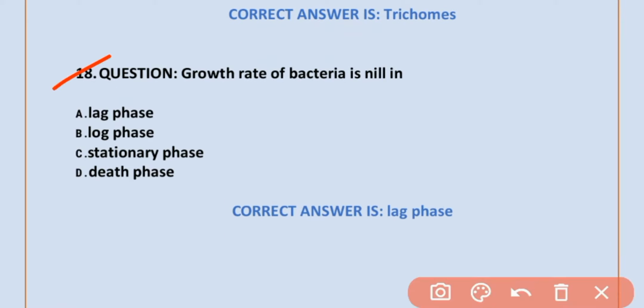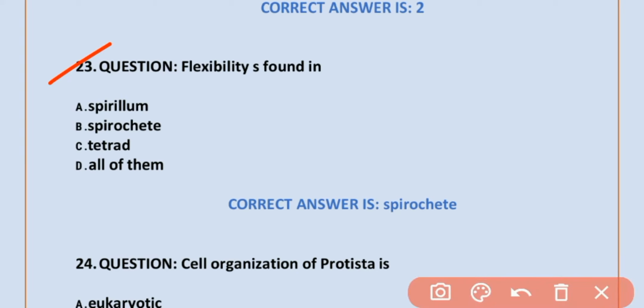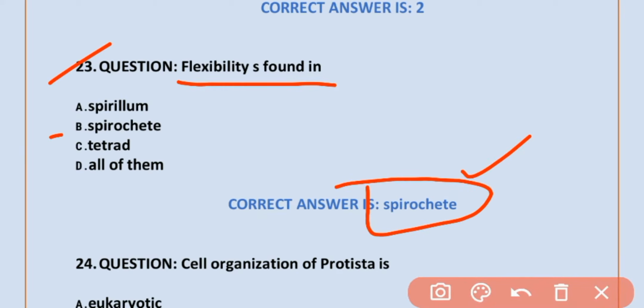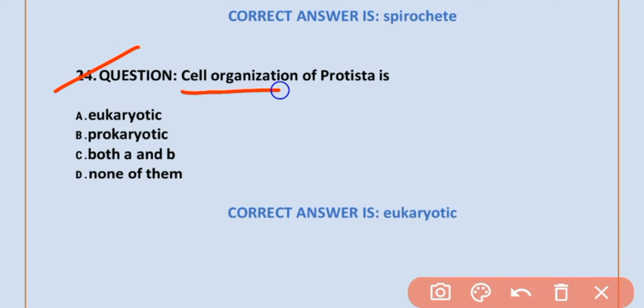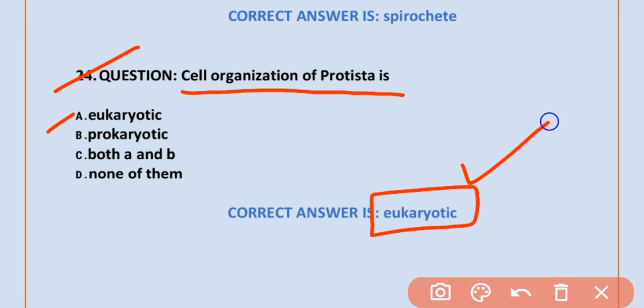MCQ number 22. Number of layers present in gram negative bacteria is 2. Option B is correct. 2. MCQ number 23. Flexibility is found in Spirochaeta. Option B is correct. Spirochaeta. MCQ number 24. Cell organization of Protista is eukaryotic. Option A is correct. Eukaryotic.